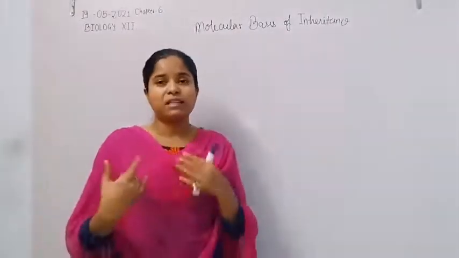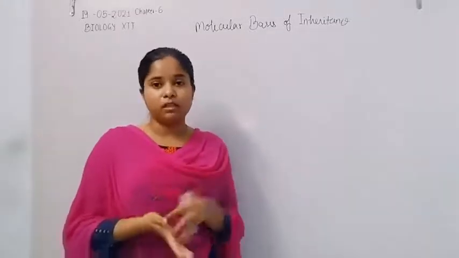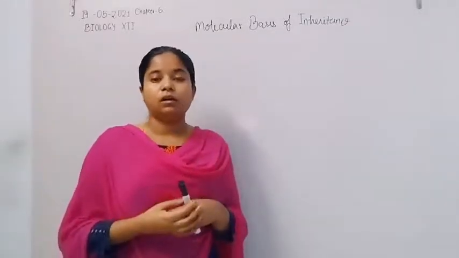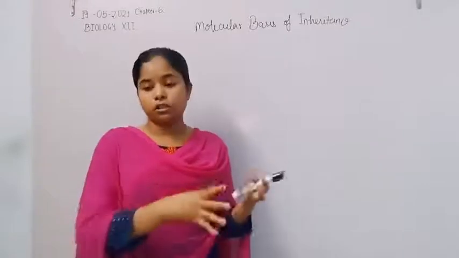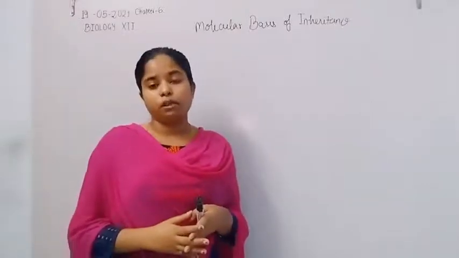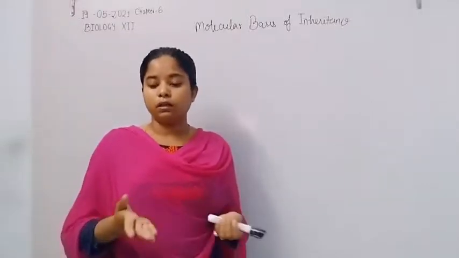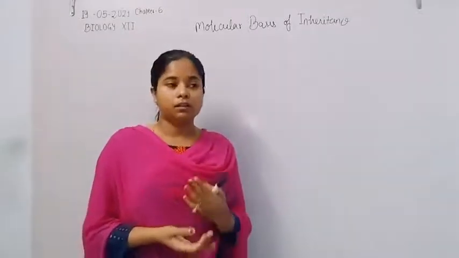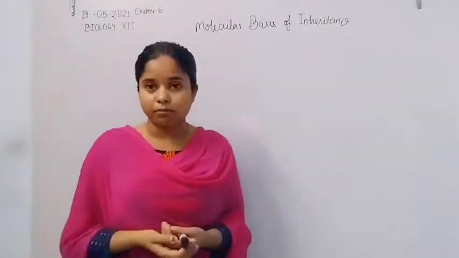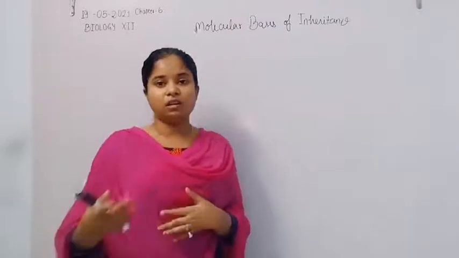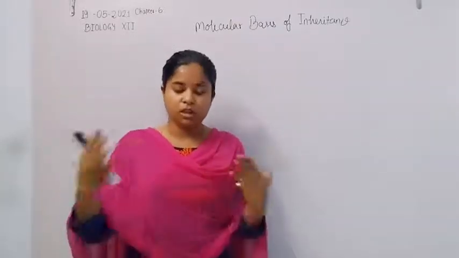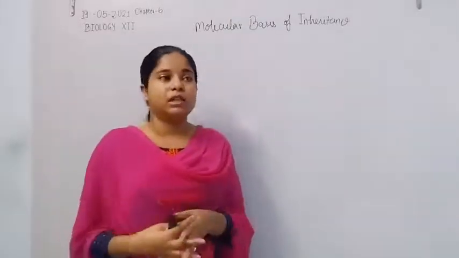After this, many experiments were done by different scientists. Taylor also did the same experiment on the plant, and identified that DNA is the genetic material. Like Taylor, some other scientists also identified that DNA is the genetic material.